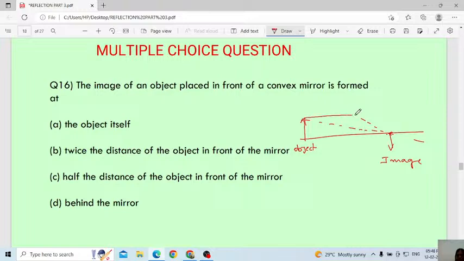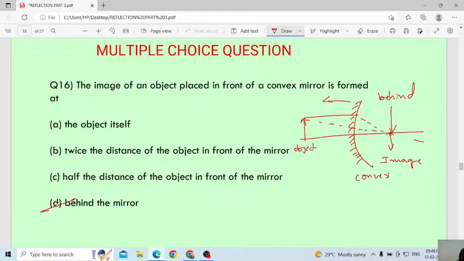I have to consider here a convex mirror. This is the reflecting surface. This is the mirror. This is in front of the mirror, this is behind the mirror. Then where will you get the image, in front of the mirror or behind the mirror? Veena, understood? Rashmi. Understood, Veena? Before my explanation, maybe you gave the answer.